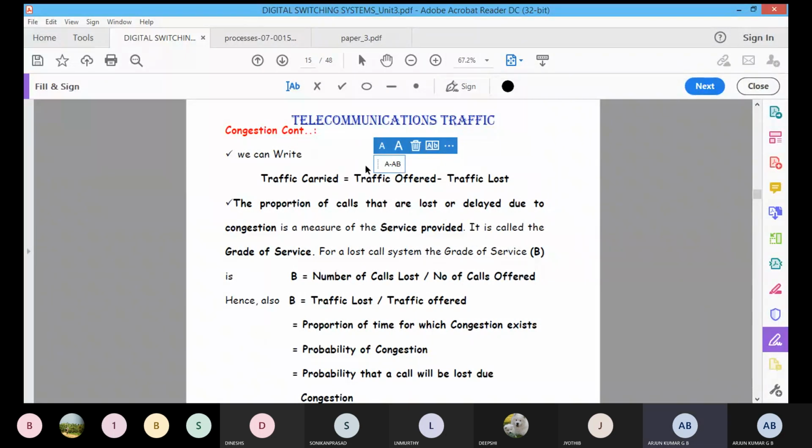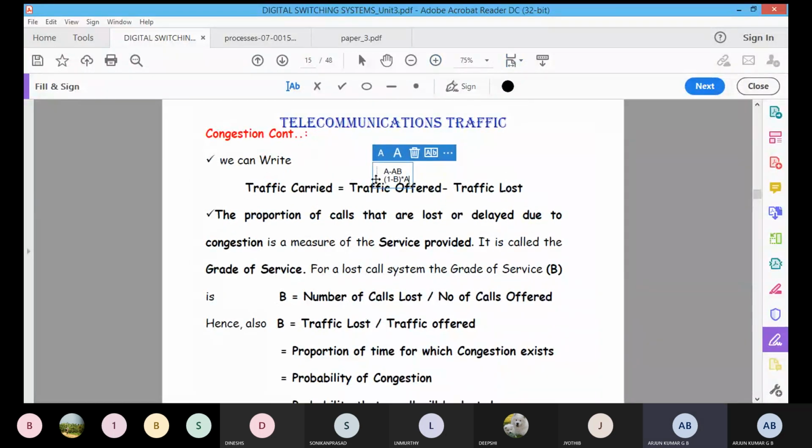Then what is the total traffic carried? Taking A as common, we get 1 minus B into A. That is the total traffic carried.